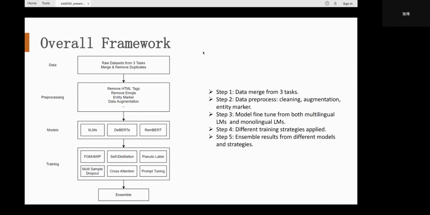Adversarial training with AWP and FGM, self-distillation, pseudo-labeling, multi-sample dropout, cross-attention, and prompt tuning are applied during training. Finally, we do model ensemble to get the final submission. Our solution outperforms others on both the public and private leaderboard for Task 1.